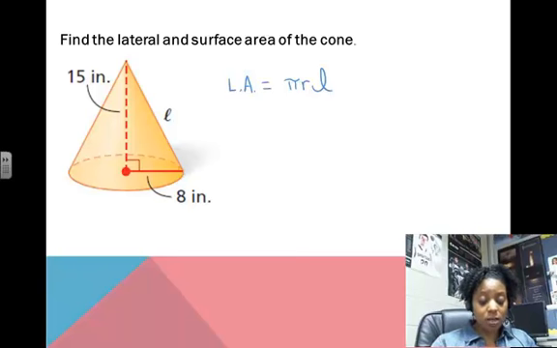But if you notice here, the slant height and the radius make a right triangle. So we have to use the Pythagorean theorem to find L, the slant height.